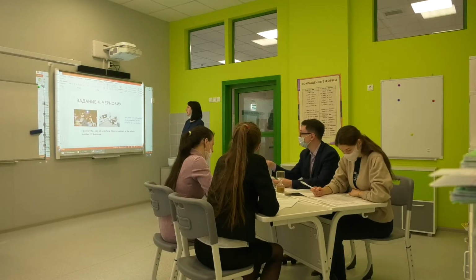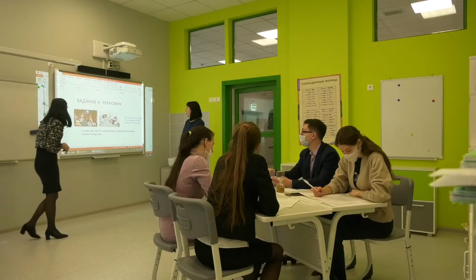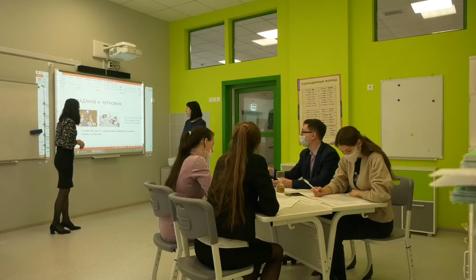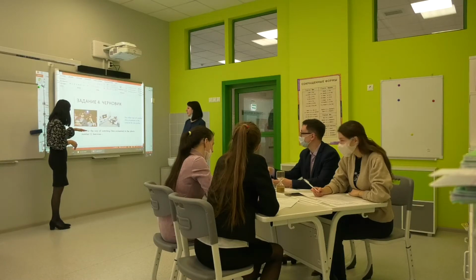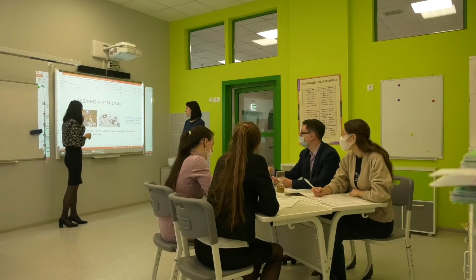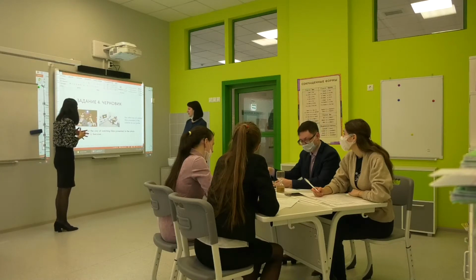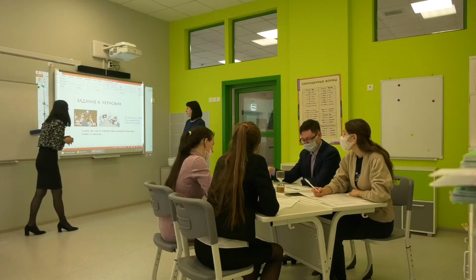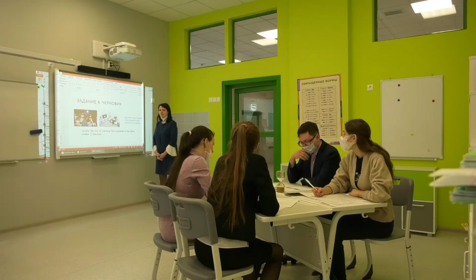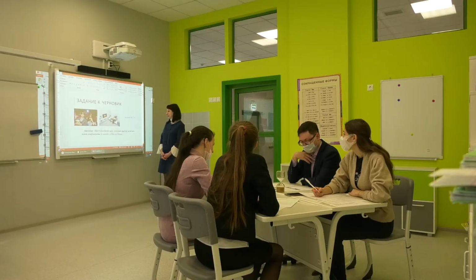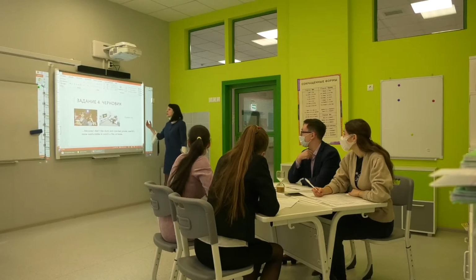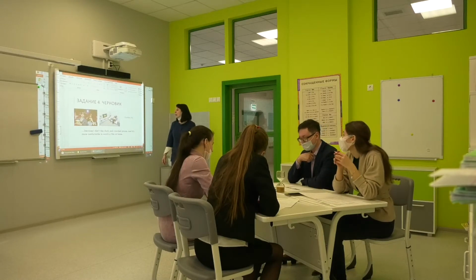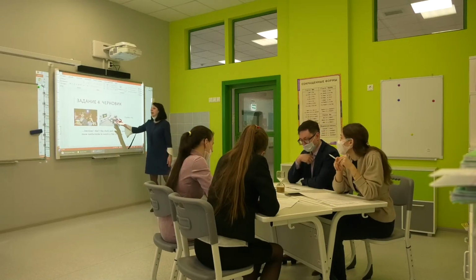Then say which way of watching films presented in the pictures you prefer. You should begin: I prefer the way of watching films presented in photo number 2, because, for example, I don't like dark and crowded places, and it's more comfortable to watch a film at home.